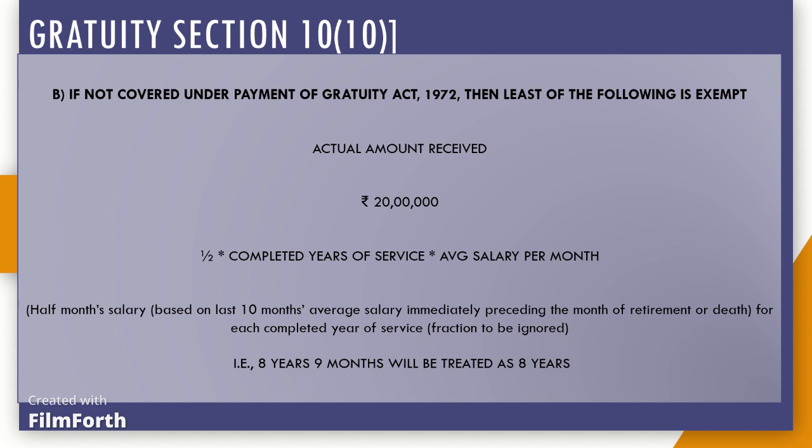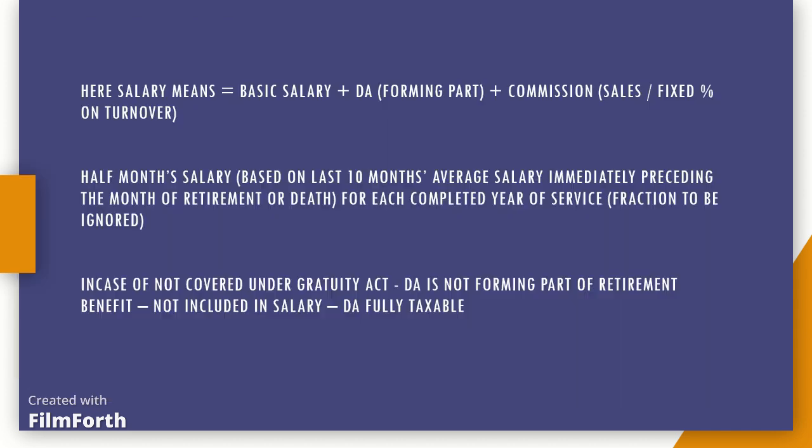Some additional notes. Gratuity received during the period of service is always taxable for all employees. Where gratuity is received from 2 or more employers in the same previous year, then the aggregate amount of gratuity exempt from tax cannot exceed rupees 20,000,000. Where gratuity is received in any earlier previous year from a former employer and again received from another employer in a later previous year, the limit of rupees 20,000,000 will be reduced by the amount of gratuity exempt earlier.